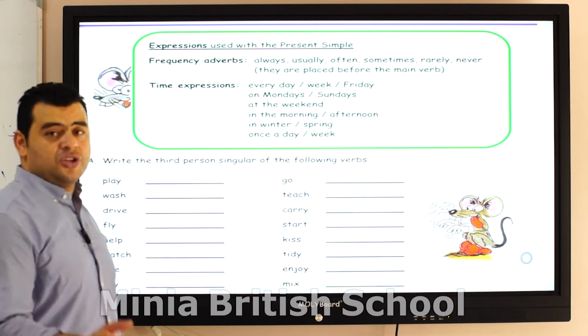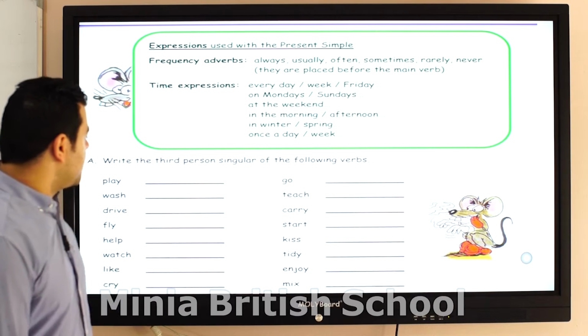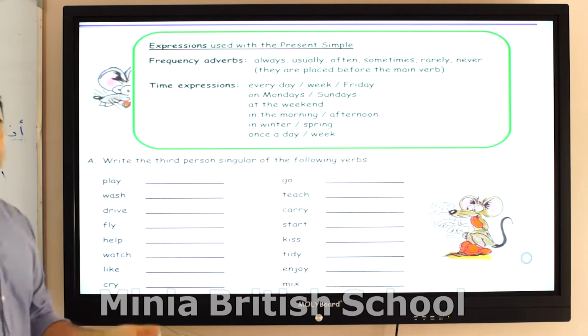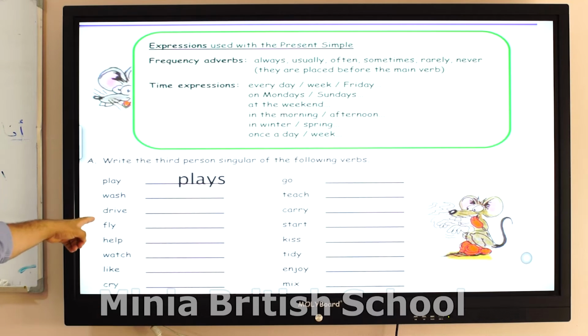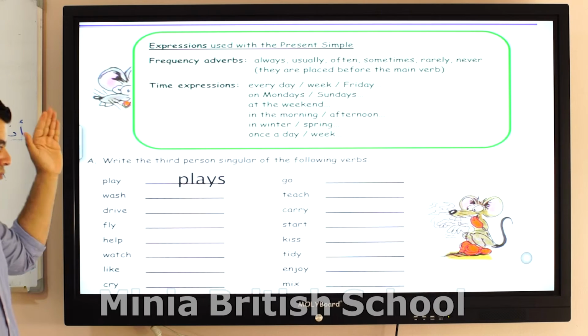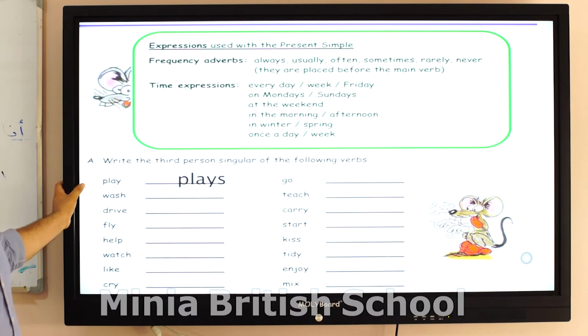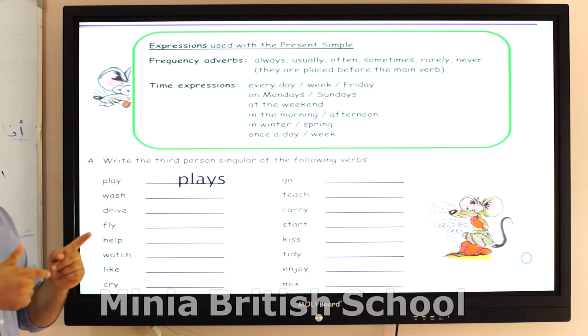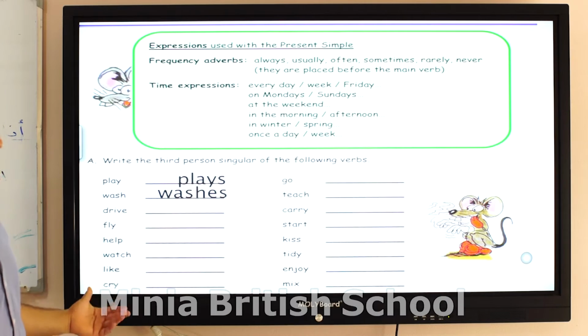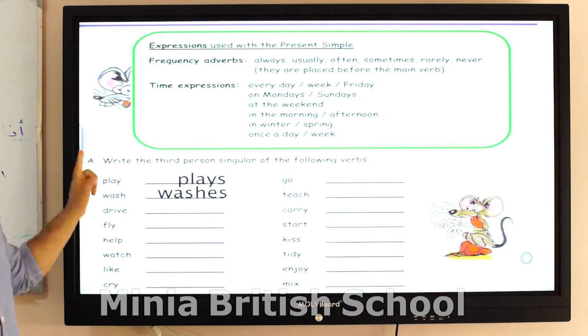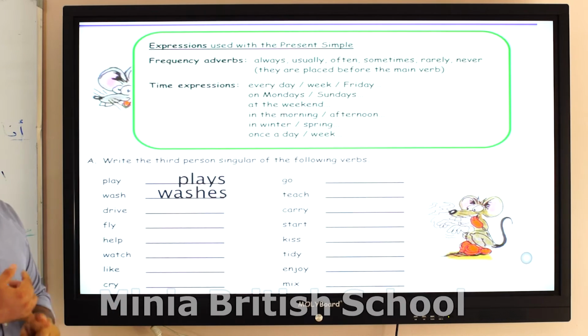Okay, another thing I need you to do is to change all of these verbs, but with he, she, it. The first verb, play. Do you remember how to do it? Will you change the Y or would you add the S? Excellent. You just add the S. Play. He plays, she plays, it plays. Wash. Remember, would you add S-E-S or I-E-S and Y? Excellent. E-S, because the ending of this verb is S-H. So whenever you have S-H, C-H, X, O, add E-S to the verb.